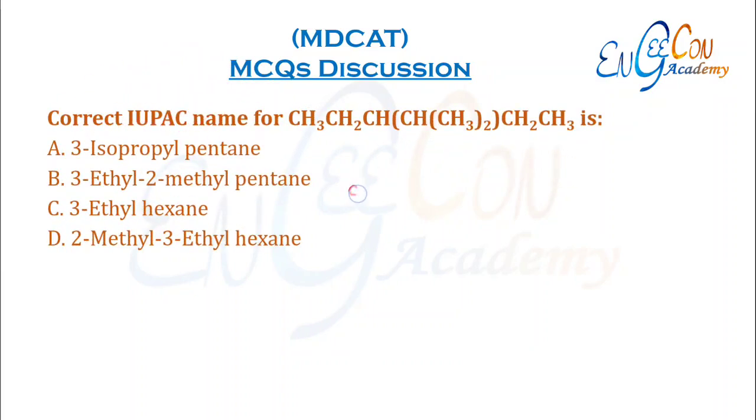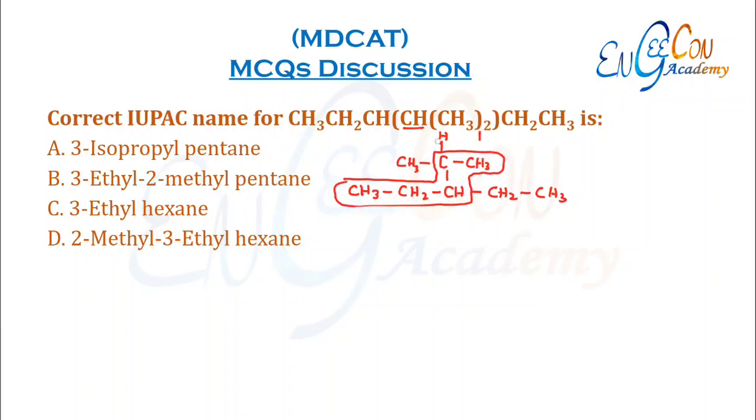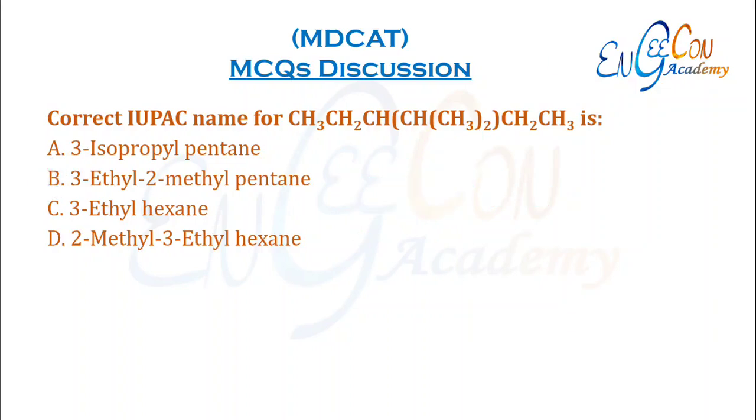Correct IUPAC name for the compound. So let's open the chain. Then we have CH, along with it we have another CH, and with this we have two CH3 groups like this, and then we have CH2 CH3. Now here two longest chains are possible, but we choose that longest chain which gives the greater number of substituents. We number from where the first substituent is closer. So this is 3-ethyl, 2-methyl and pentane. So B is the correct option.